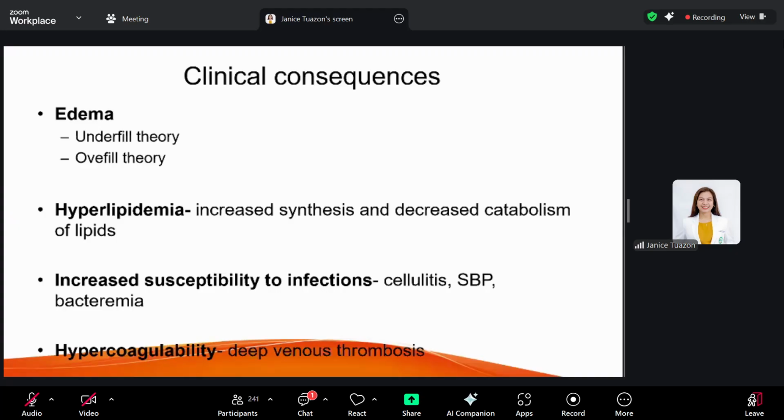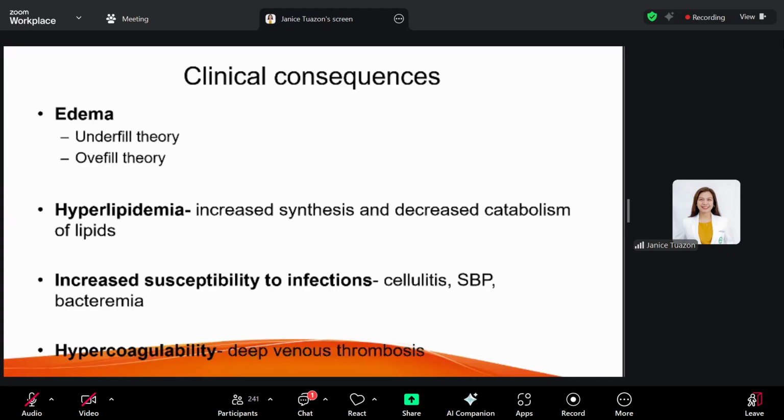So ang sinasabi naman ng overfill theory is that there is intravascular overfill, sobra naman ng water. But we have to be cautious in addressing the edema of patients with nephrotic syndrome because they may be intravascularly depleted kahit na edematous sila. So it is very important to monitor vital signs, blood pressure, and heart rate.